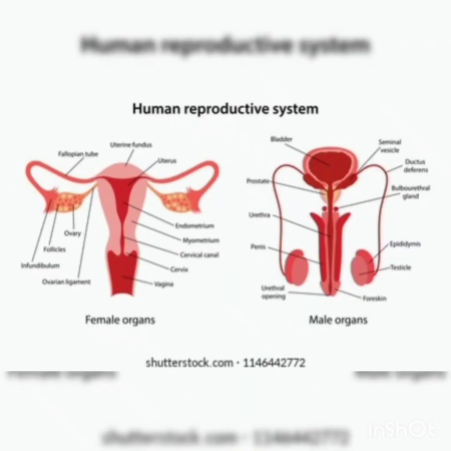Then the last one is the reproductive system. Both males and females have separate reproductive systems. Reproductive system is to ensure survival of the species. The reproductive system in human beings helps them to have babies. It is also known as the genital system.